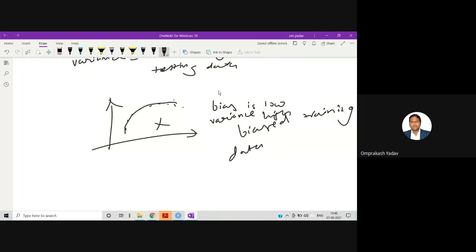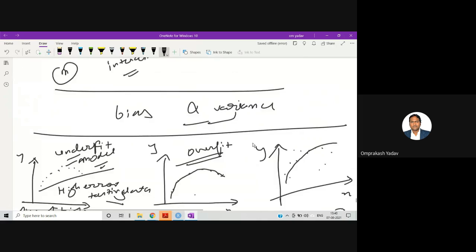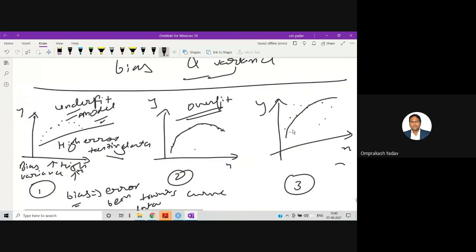So in this case, bias is low, variance is high, right? In this particular case. Whereas if you see the last case, which is not underfit or overfit, right? It's properly fit, and where if you see it is having low bias and low variance. So your model should be of low bias and low variance. Remember, your model should be in this particular category. It should not be in the underfit category, or it should not be in the overfit category.